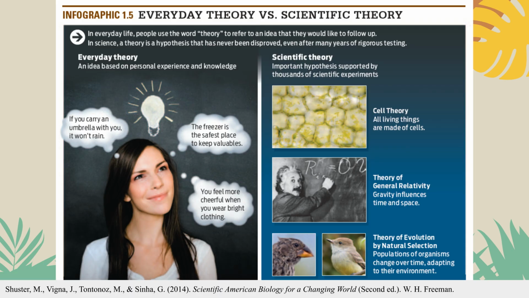In everyday language, people use the word theory to mean a guess or personal idea. In science, it means something very different. A scientific theory is an explanation supported by a large amount of evidence and repeated testing. Examples include cell theory and evolution by natural selection. These ideas are trusted because they explain many observations and continue to be tested. So in science, a theory is reliable, not uncertain.